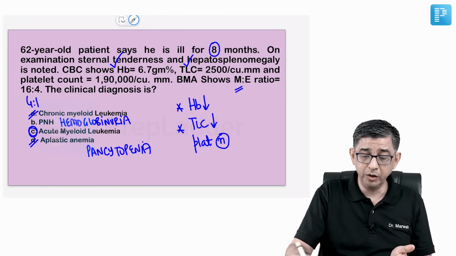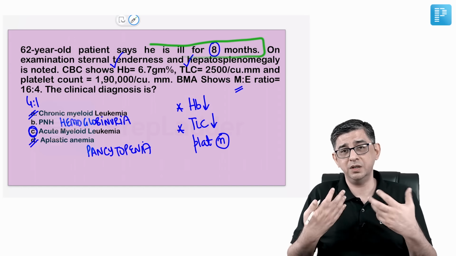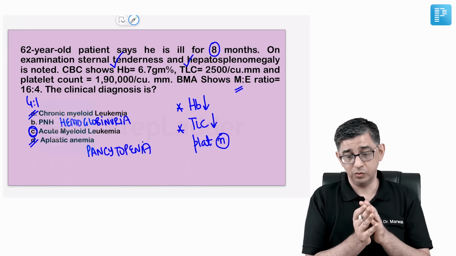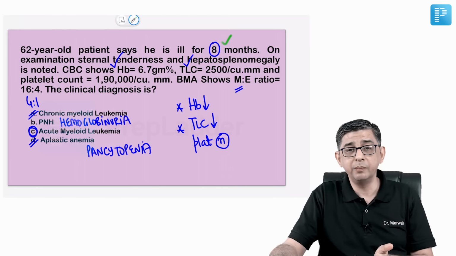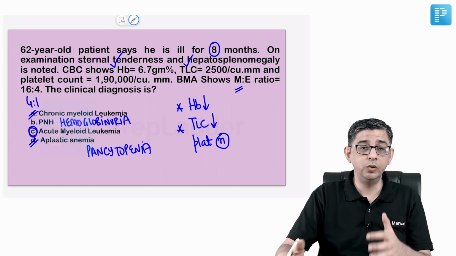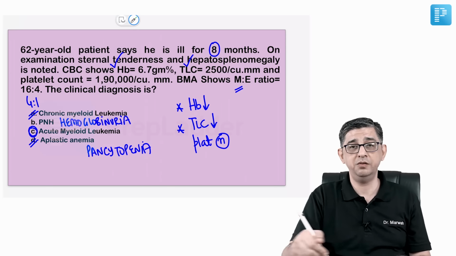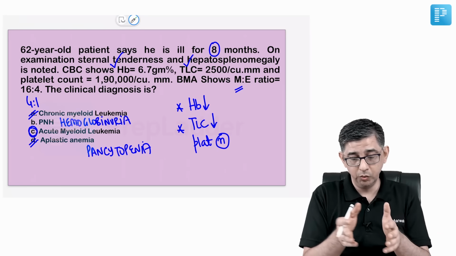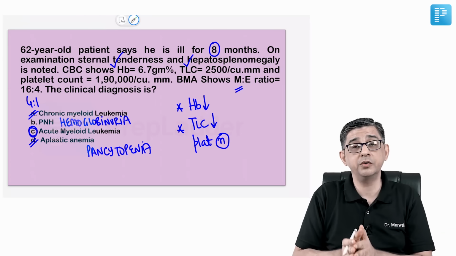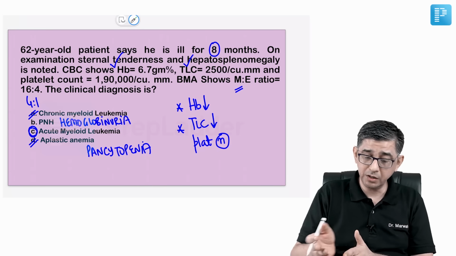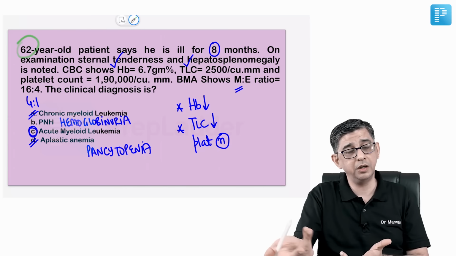So I agree that acute leukemia will have a fast onset, but history is something which a patient is projecting before you. Oh, doctor, I've been unwell, I feel tired all the time. So there is a possibility that instead of 8 months, he could have written 10 months also. What I have to look at here is mainly the examination findings, because that is what will be accurate, because you are checking it. You are not relying on the patient's words. You are relying on what you have seen, and the blood counts of the patient and the bone marrow picture all fit towards a diagnosis of acute leukemia. And yes, you can have acute leukemia in old people also. Acute myeloid leukemia occurs in old age.